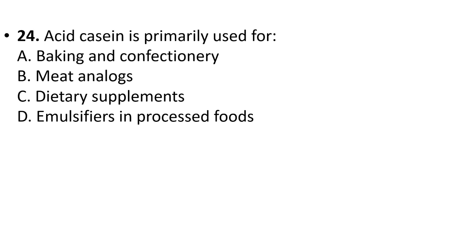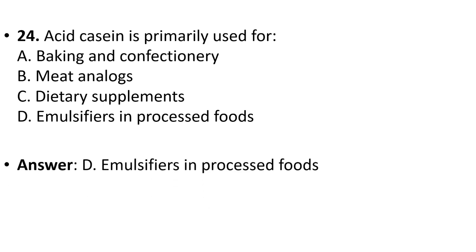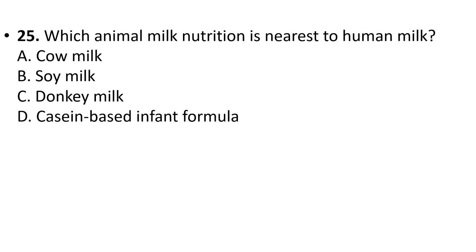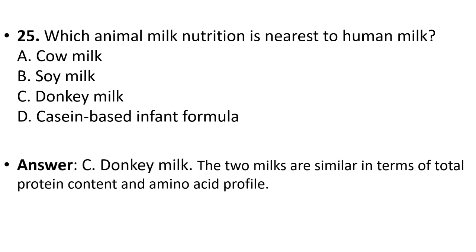24. Acid casein is primarily used for baking and confectionery, meat analogs, dietary supplements, emulsifiers in processed foods. Your answer is option D, emulsifiers in processed foods. 25. Which animal milk nutrition is nearest to human milk? Cow milk, soy milk, donkey milk, casein-based infant formula. Your answer is option C, donkey milk. The two milks are similar in terms of total protein content and amino acid profile.